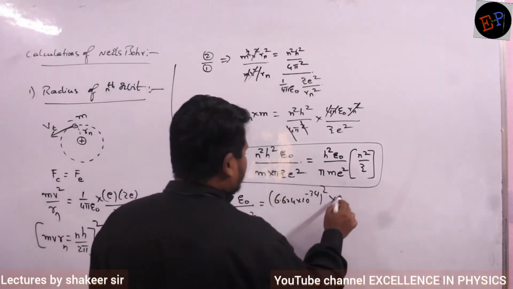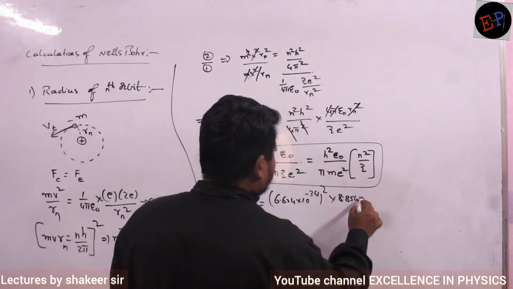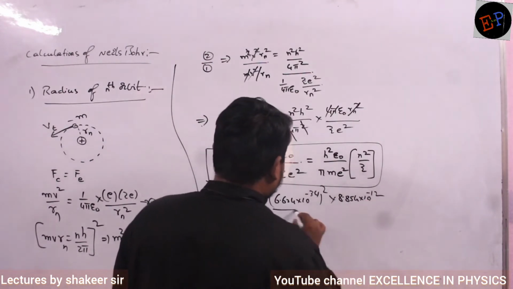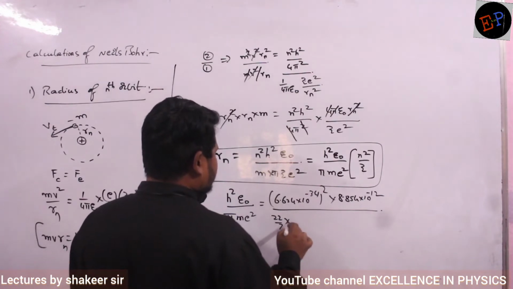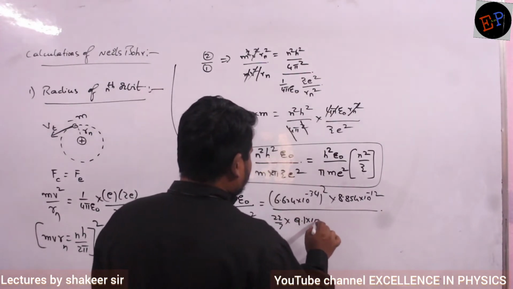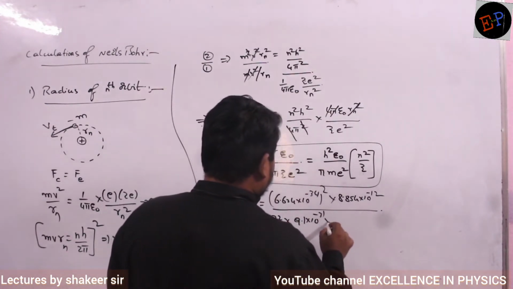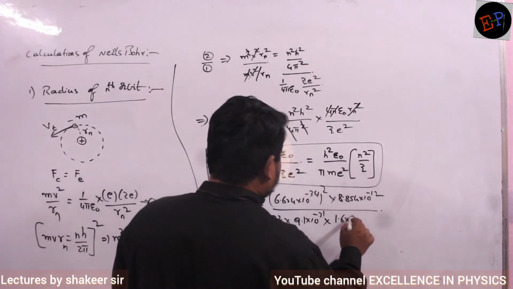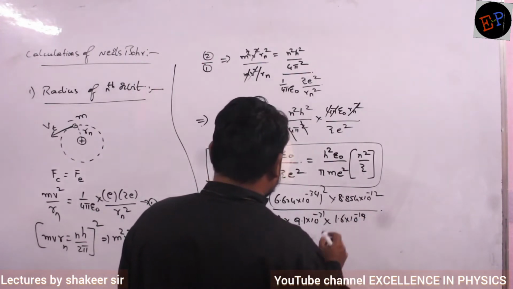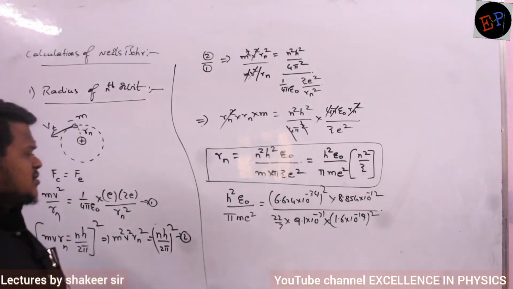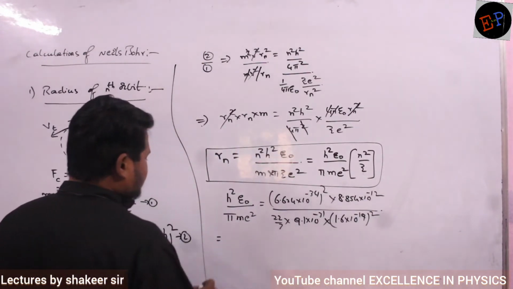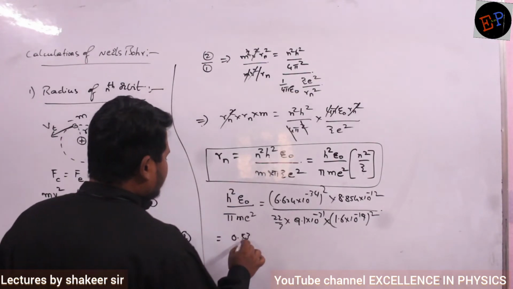Epsilon naught is 8.854 into 10 power minus 12, divided by pi value 22 by 7, mass of electron 9.1 into 10 power minus 31, multiplied by charge of electron 1.6 into 10 power minus 19 whole square. So if I substitute all these values, then what I will get is 0.53 angstrom.